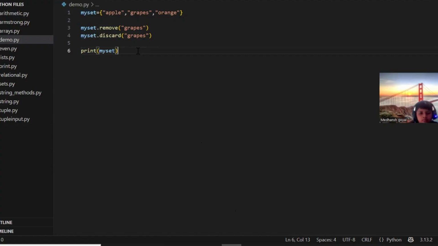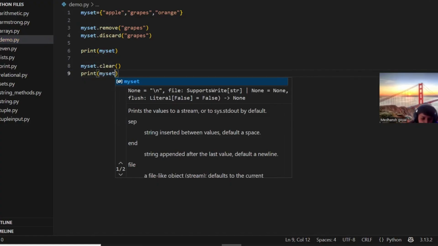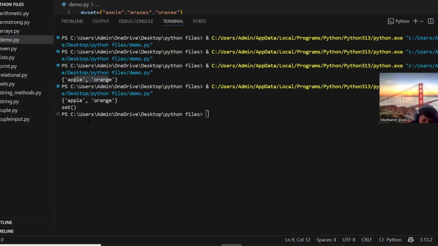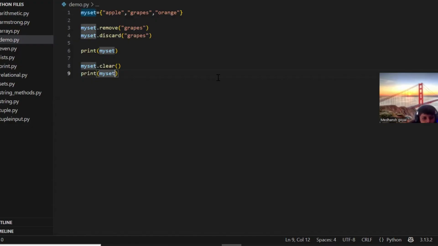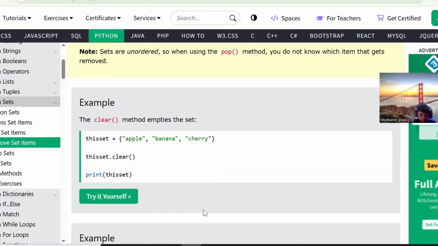The other method is clear method. Clear method will clear the whole set. It will delete everything in the set. So if you say my set dot clear, it will remove all the items from the set. The set will be empty. So everything will be removed and the set will be empty. Can you see the empty set is coming now? Yes. So three things: remove, discard, and clear. Clear will remove everything.